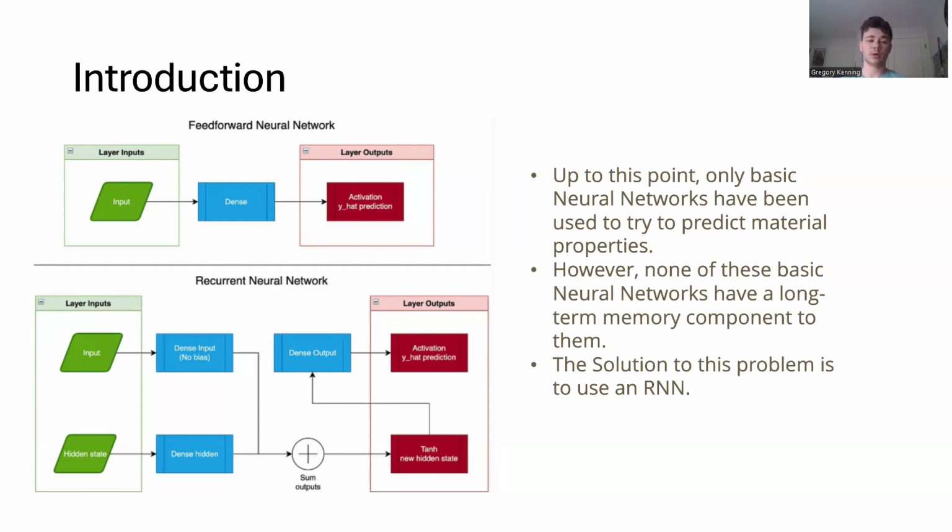Whereas a recurrent neural network takes both an input and a hidden state input as well. So two different inputs. The hidden state input is the summation or amalgamation of all previous states, which allows you to factor history in for your material's effect. Then you take this input and this hidden state input, run them both through a dense layer and sum them together. This creates your new hidden state for your next run, so that your next run also has some kind of history effect that includes this current input. Then you take that hidden state, run it through one final dense layer, and that produces your specific prediction for that specific set of data points.